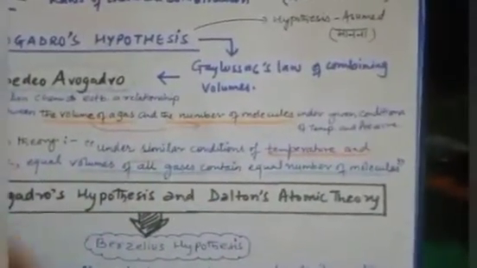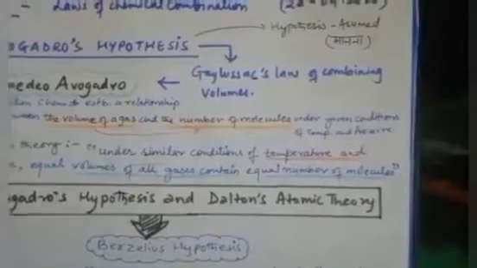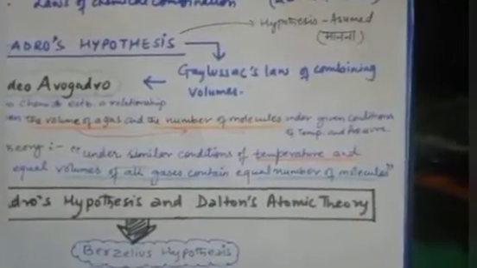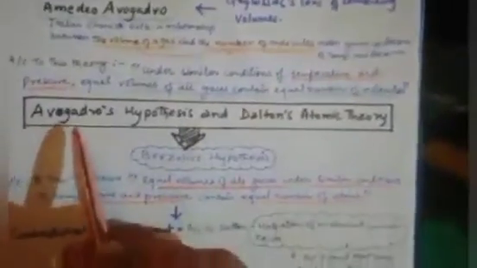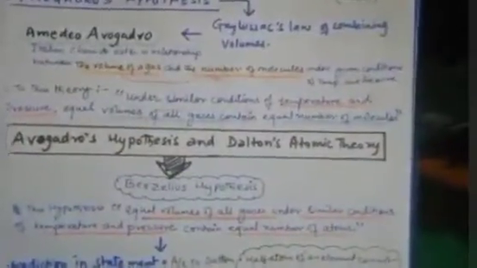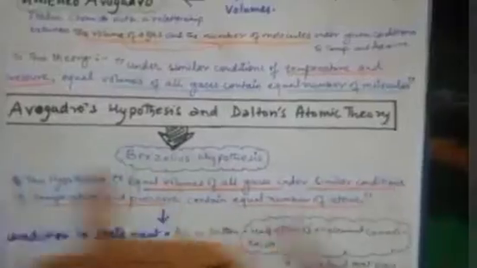If we do not change the conditions, temperature and pressure, then whatever the volume of gas is, that is the number of molecules also. Okay, so when we bring together Avogadro's hypothesis and Dalton's atomic theory and conclude from both, the Berzelius hypothesis came, which is one of the new hypotheses.